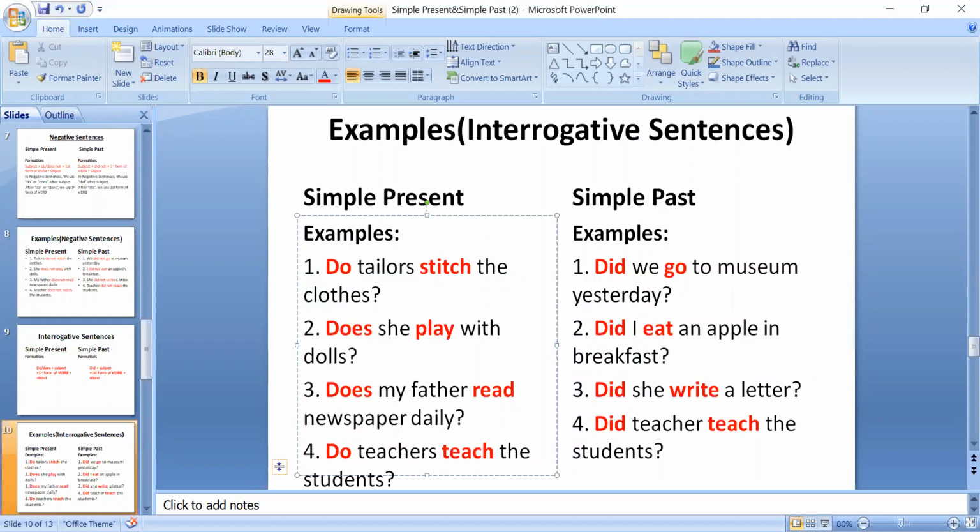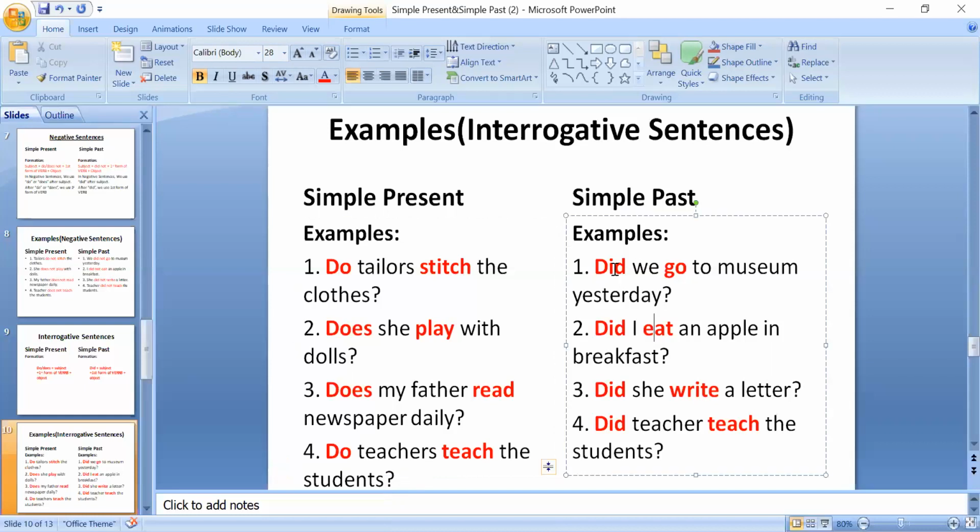Okay, do teachers teach the students? As you can see on the screen, I have made changes here. Clear? Firstly, teacher was singular, so I used does with it. Now it is teachers, it is plural, so I have used do with it. Clear?